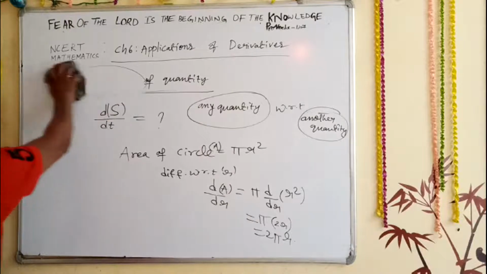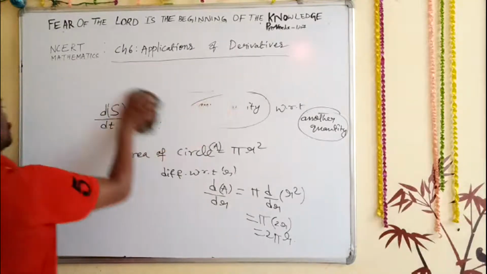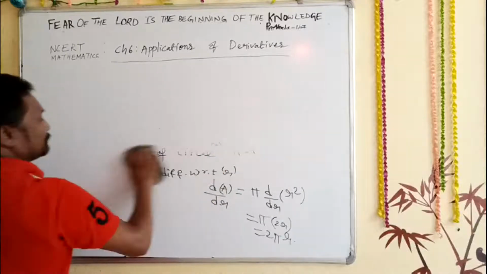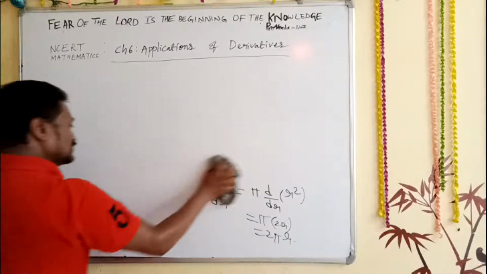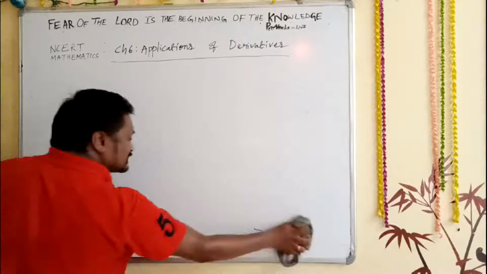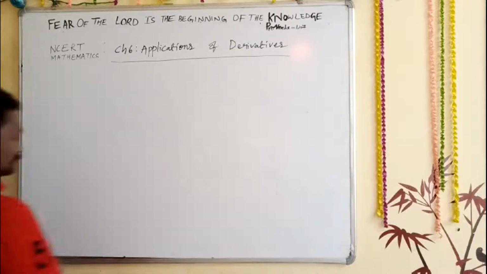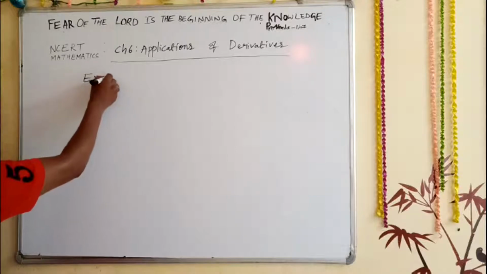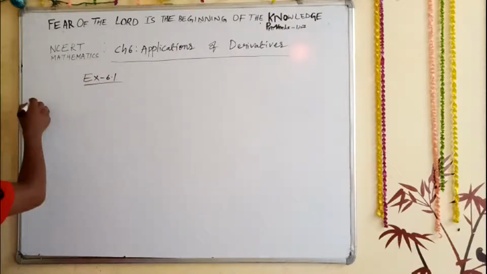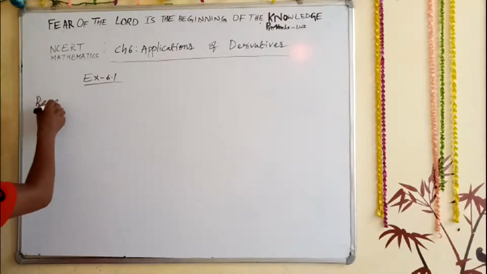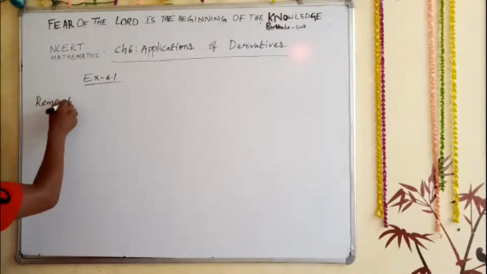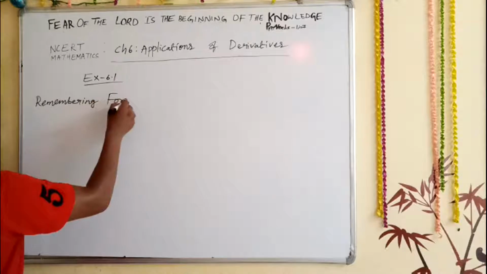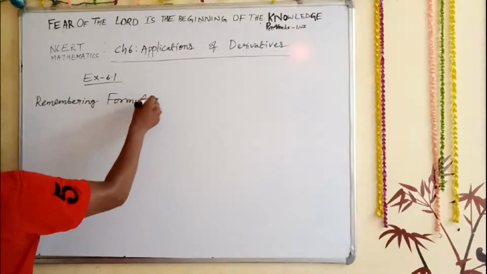So now we just remember some formulas. Without remembering those formulas, it is not possible to solve our questions of exercise number 6.1. So if you want to solve exercise 6.1, you have to remember all these formulas. Remembering formulas. So you have to remember this one.